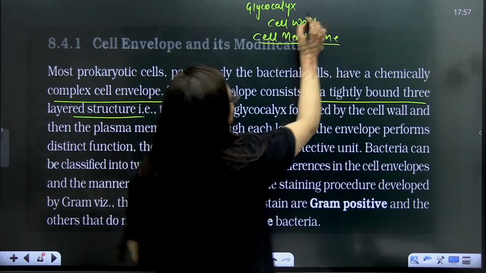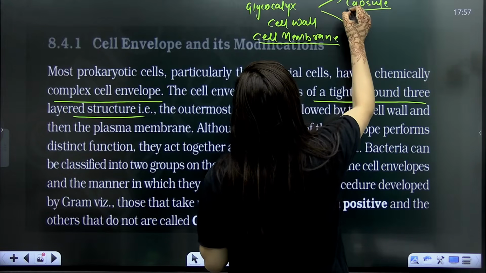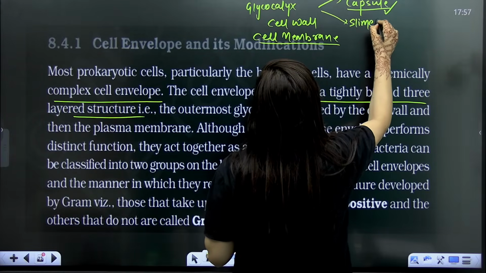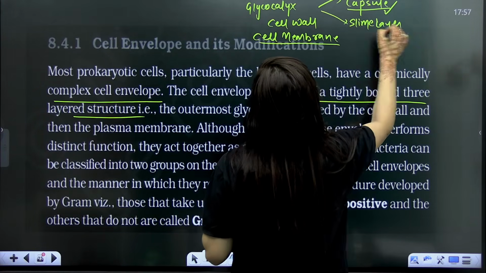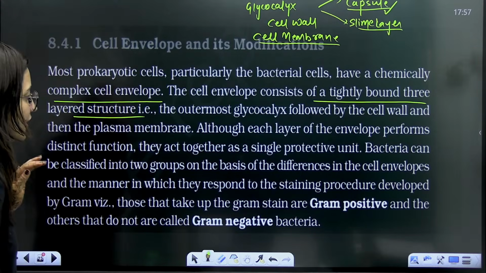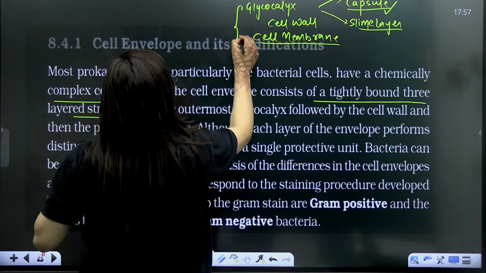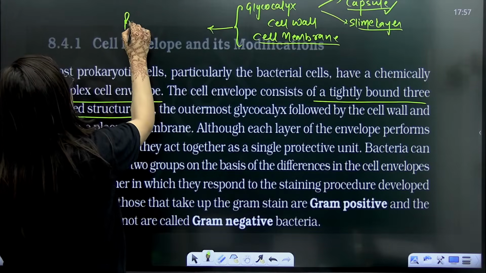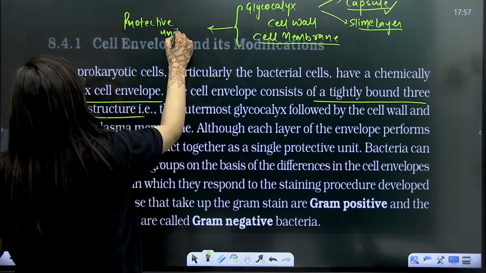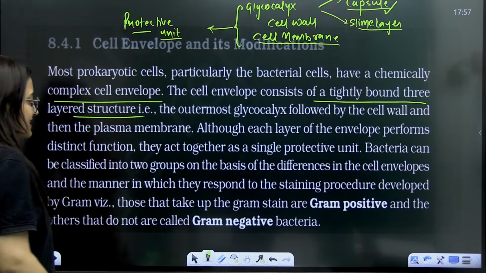Is that clear? When your glycocalyx is tough, it is made up of polysaccharide, of course. Tough and thick, it is a capsule. When it is jelly-like, then it is a slime layer. All the three layers together are working like a single protective unit. Is that clear?